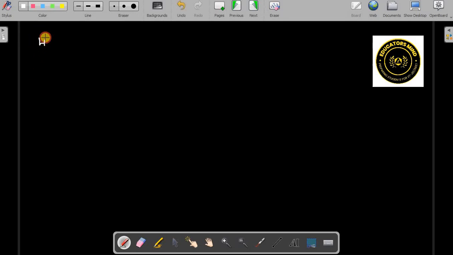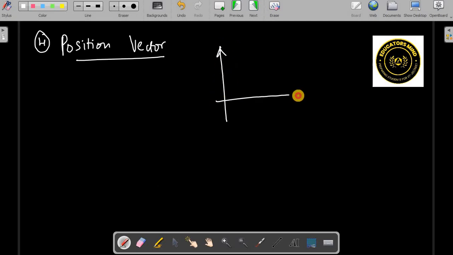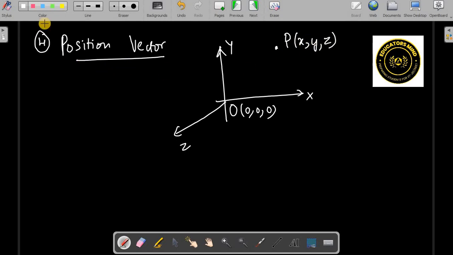Now let's understand position vector. So we have the x, y, z, right? x, y, and z coordinate system, origin 0, 0, 0. So any point if you see, it will have x, y, z, and you can join this, and you can draw an arrow like this, because this will be representing the position of that point, joining from the origin to that particular point. This vector represents the position vector of that.